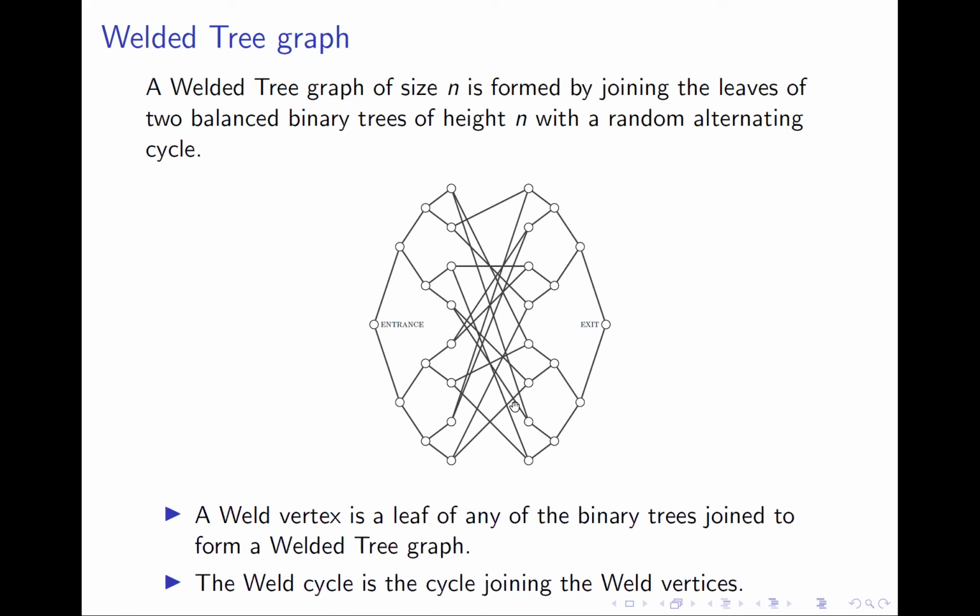We call any leaf of the binary trees joined to form a welded tree graph a weld vertex. So any of these vertices here is what we denote by a weld vertex. And the cycle joining the weld vertices, the weld cycle. So this big cycle over here we will denote by a weld cycle.